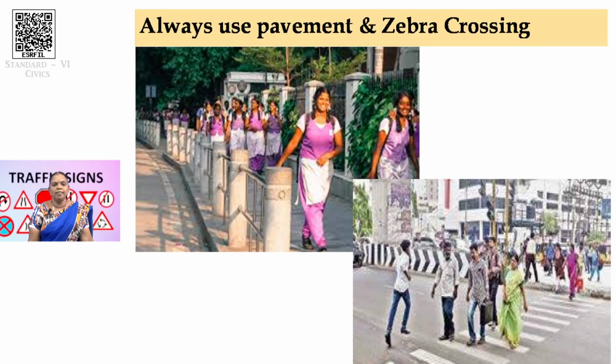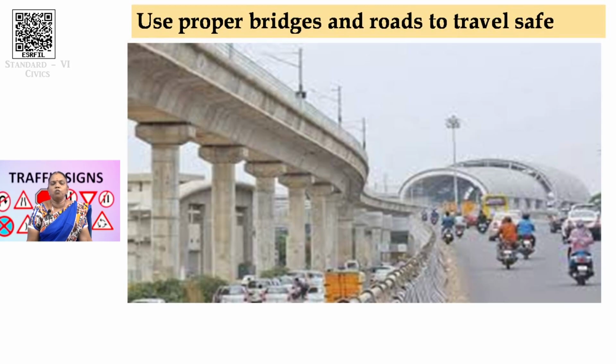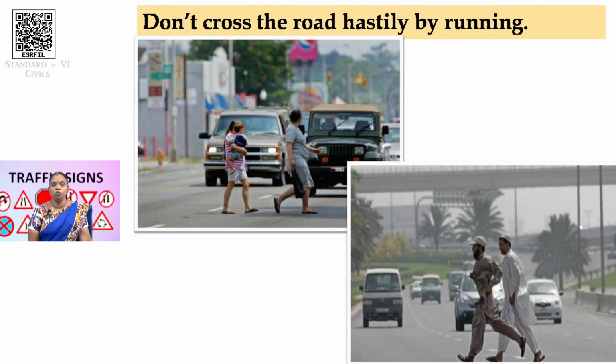See, this picture depicts always using pavements and zebra crossings. It will be safeguarding your life. Next, if you have proper bridges and roads to travel, you can use them for traveling safely. You can save your life by using these proper bridges and roads. Now, this is very bad. You should not do this. Now, we saw what you have to do. Now, we are seeing what you should not do.